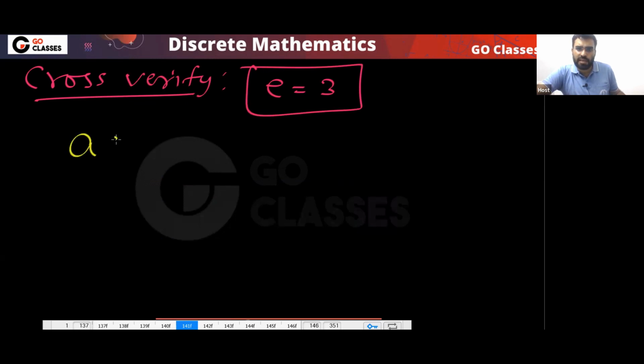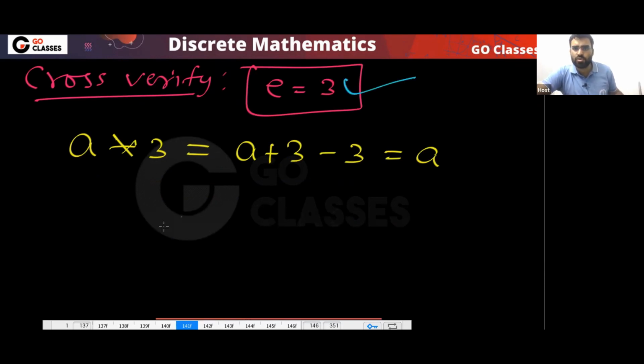So tell me, a star e, what will that be? That will be a plus 3 minus 3, and that will be a. Okay, so that's the idea. So this is the cross verification. You can verify that yes, e equal to 3 will be the identity element.